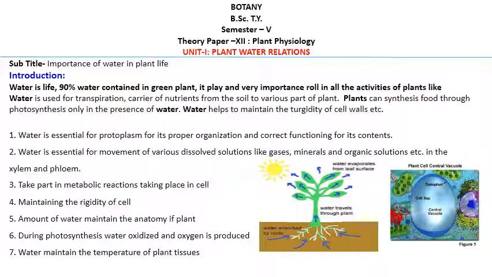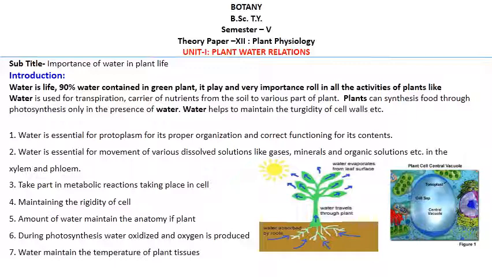Third point, water takes part in metabolic reactions taking place in the cells. We have studied that several metabolic reactions take place in plants for the production of enzymes, proteins and food material. The main metabolic activity is photosynthesis, which requires water, and it generally takes place in the leaves.